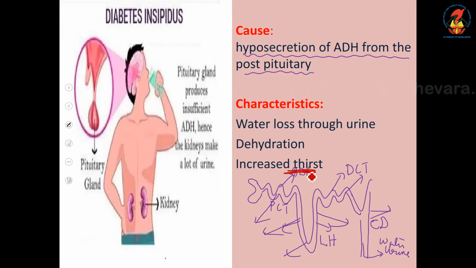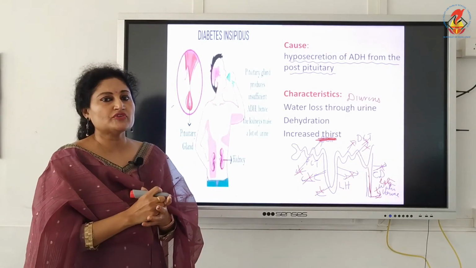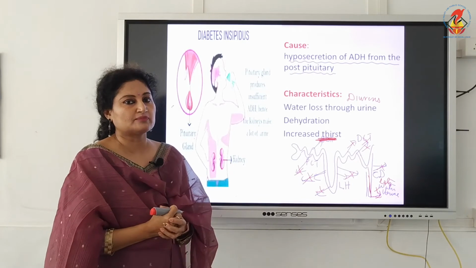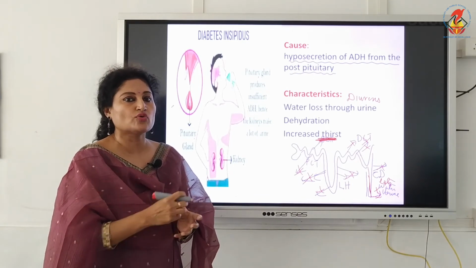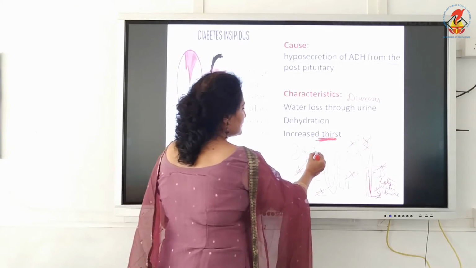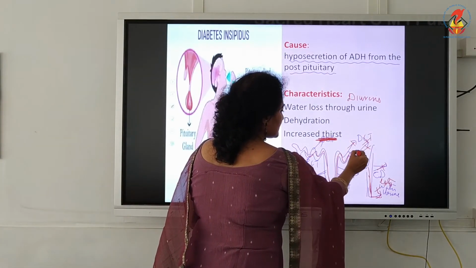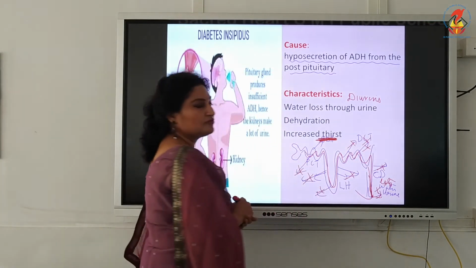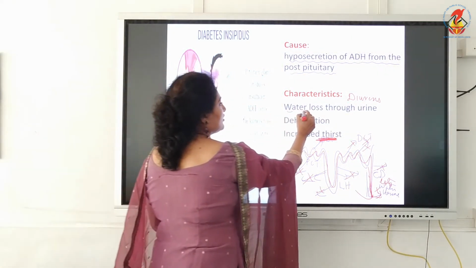If ADH is not present, will this reabsorption take place? The reabsorption of water does not take place from the filtrate. As a result, a lot of water is lost, resulting in a condition called diuresis. We know ADH plays an important role in the reabsorption of water from the filtrate, but if ADH is not available, there is no reabsorption of water. All the water travels through the different parts of the renal tubule and is lost in the form of urine.